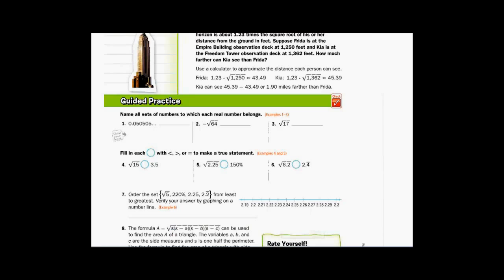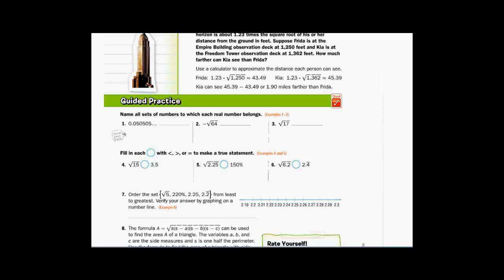Name all the sets of numbers that these belong to. So when you name all these sets of numbers, that is a repeating decimal, so that is rational, and it would be rational only. The negative square root of 64, that would be negative 8, which is an integer and a rational. That is not a counting number, that is not a whole number. Negative 8 is neither one of those, so it's integer and rational only. 3 is irrational only, that will not come out even. 4, greater than. 5, equal to.